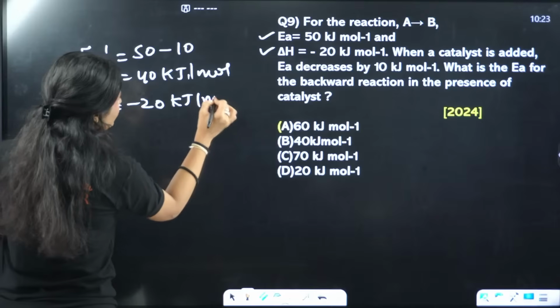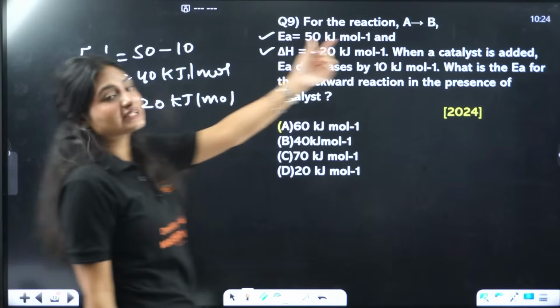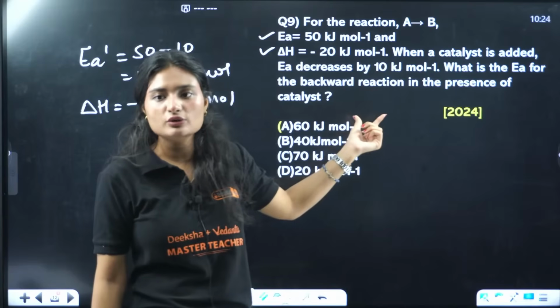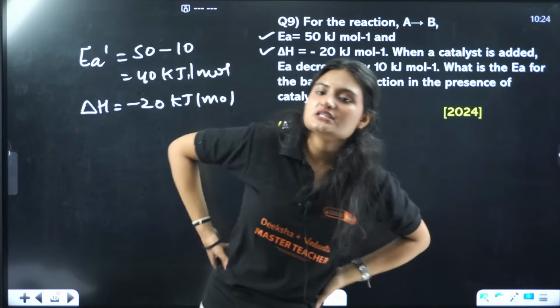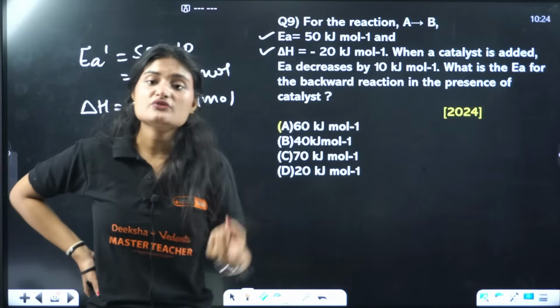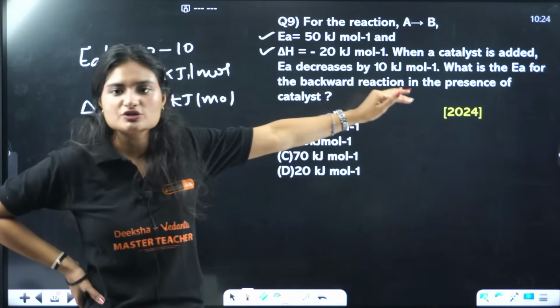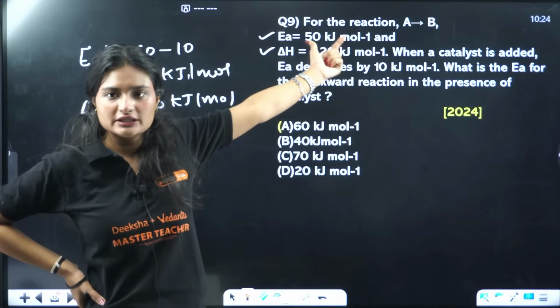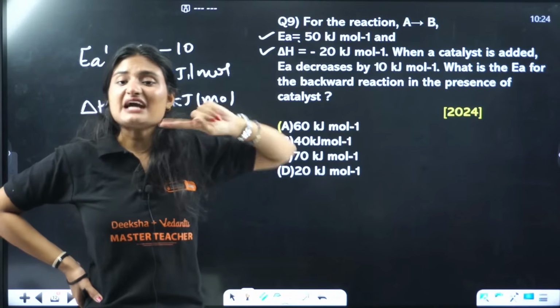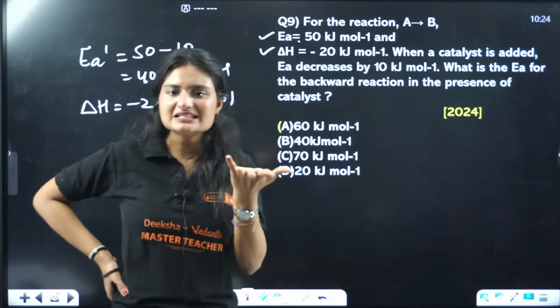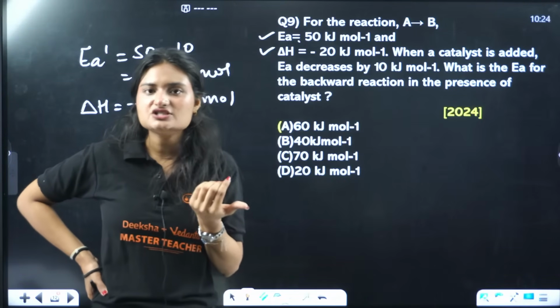What do we need to find? Again, we need to find the activation energy, EA, for the backward reaction in presence of catalyst. If catalyst was not there, you would use 50 only. But if catalyst is there, you will use the activation energy in case of catalyst. What does a catalyst do? It lowers down the activation energy, right?